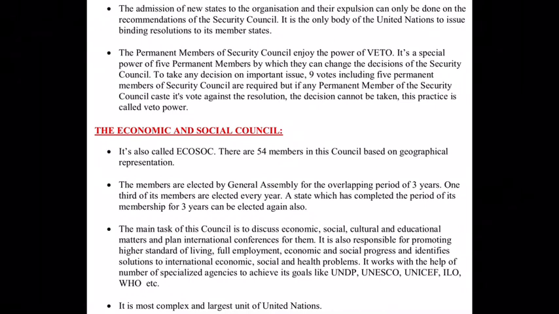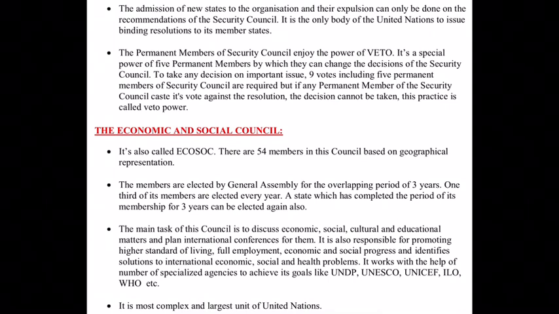To take any decision on an important issue, 9 votes including the 5 permanent members of the Security Council are required. But if any permanent member of the Security Council casts its vote against the resolution, the decision cannot be taken. This practice is called veto power.